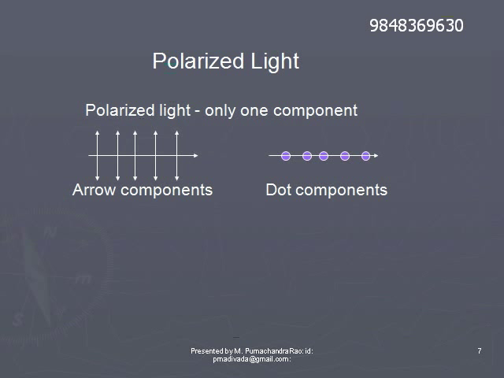Polarized light can be produced by any of the following methods. We can separate these components, and for this separation we require certain methods.